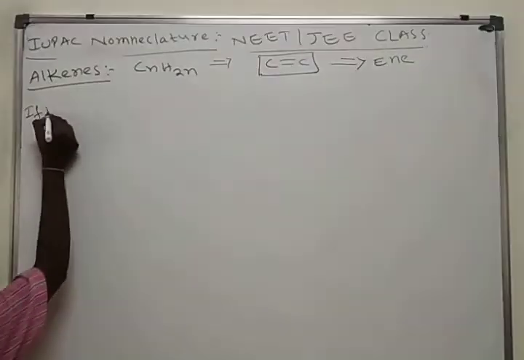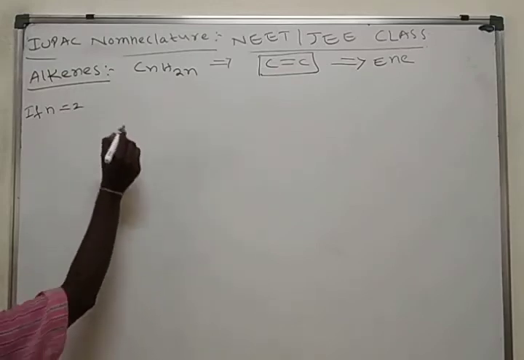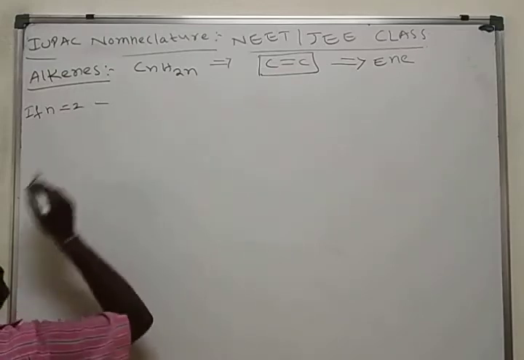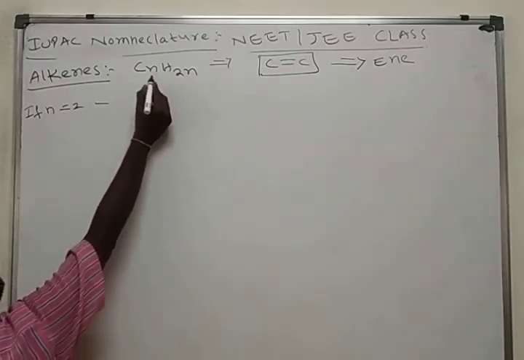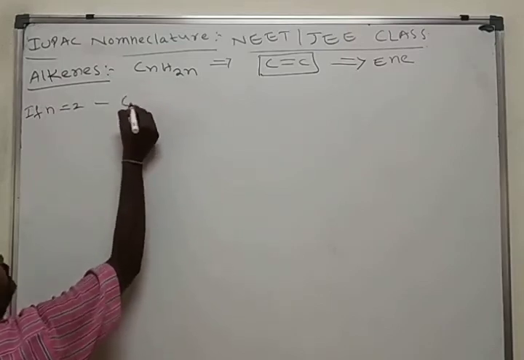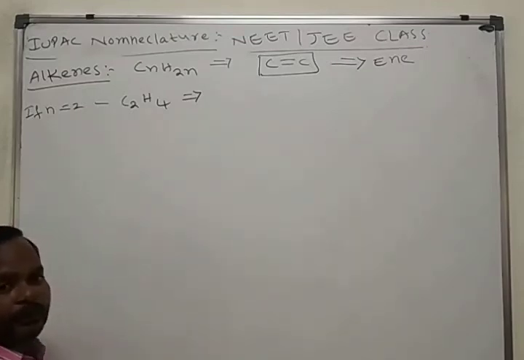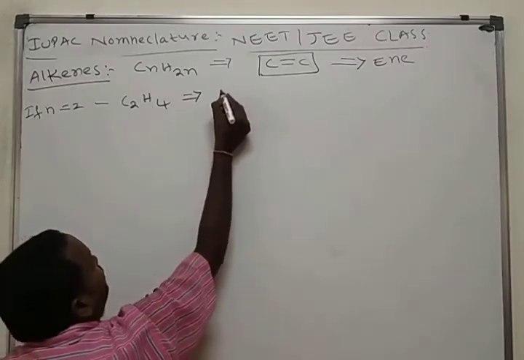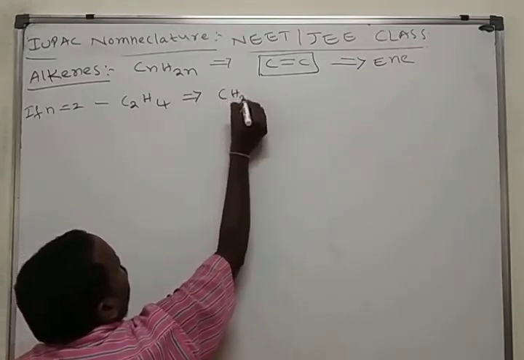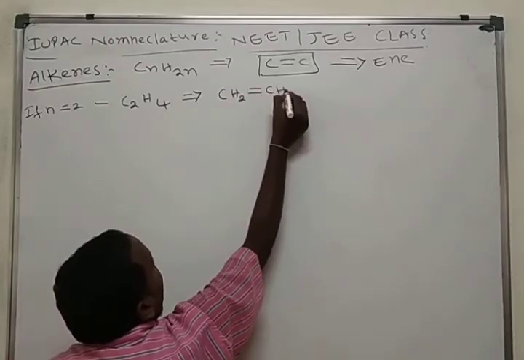If n is equal to 2, substitute in the formula: C2H4, written as CH2=CH2.